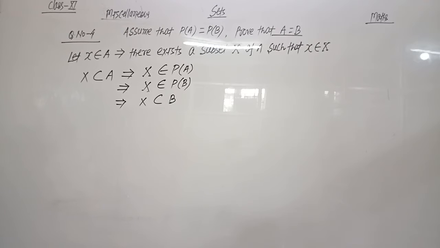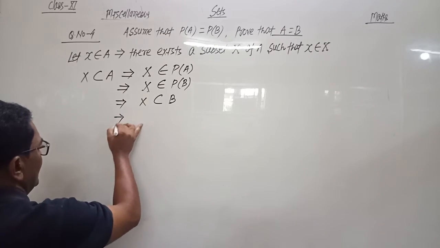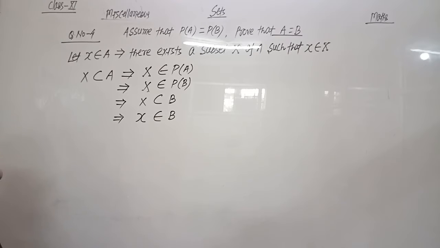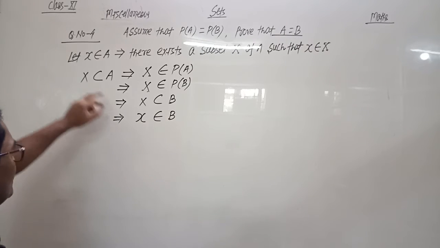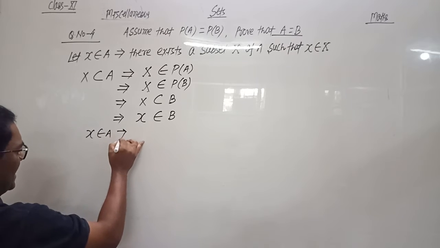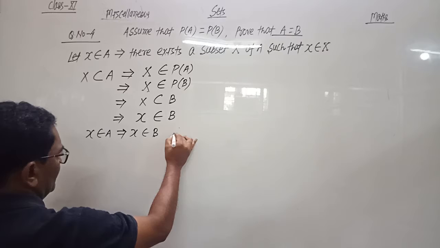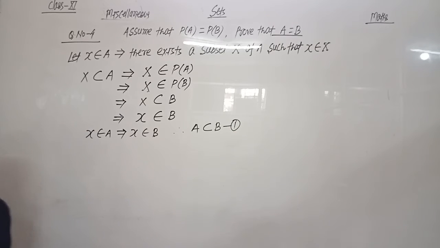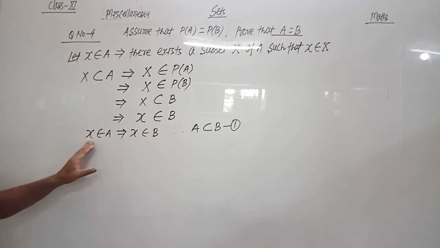If capital X belongs to PB, it means capital X is the subset of B, and if capital X is the subset of B, then small x belongs to set B. Since we took x belongs to A, we conclude that x belongs to A implies x belongs to B. Therefore, we can say that A is the subset of B, because the element belongs to both set A and set B.